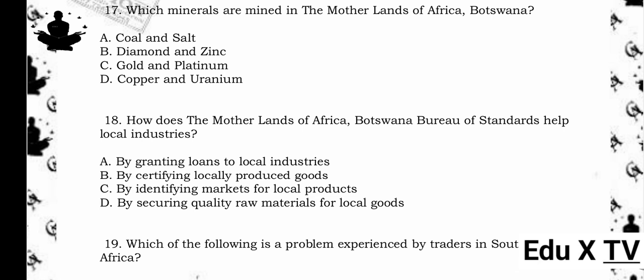17. Which minerals are mined in the motherlands of Africa, Botswana? A. Coal and salt. B. Diamond and zinc. C. Gold and platinum. D. Copper and uranium. The answer is B.